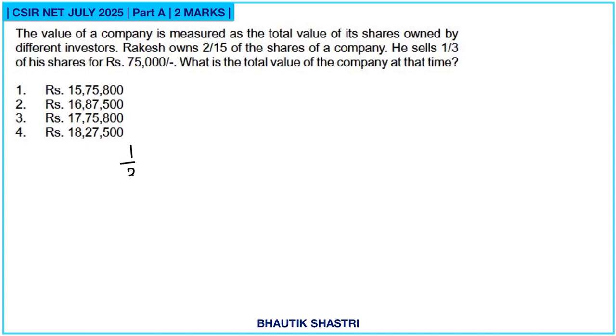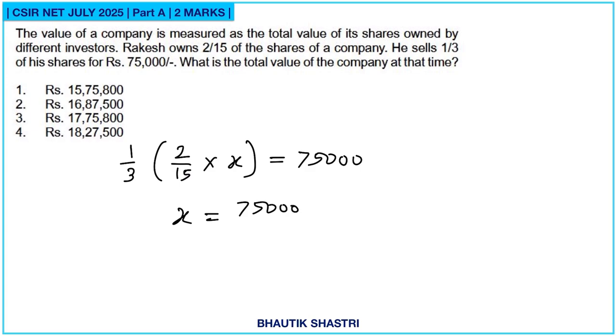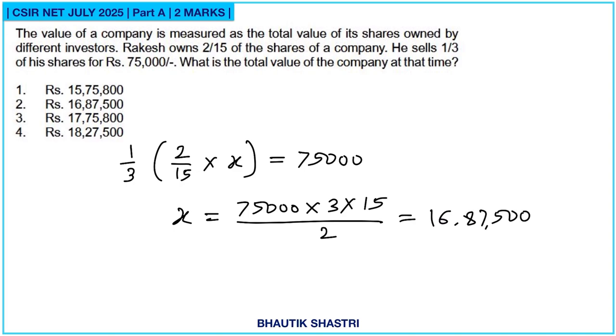So it is 1/3 of 2/3 of total shares, and that is equal to 75,000. So total shares will be 75,000 into 3 into 15 divided by 2, and that comes out to be 1687,500. So here option 2 is correct.